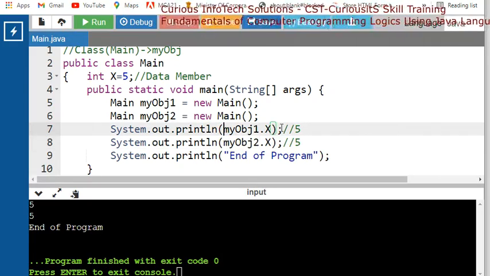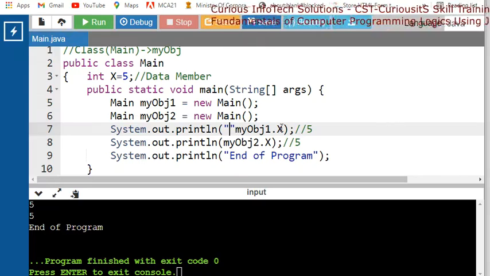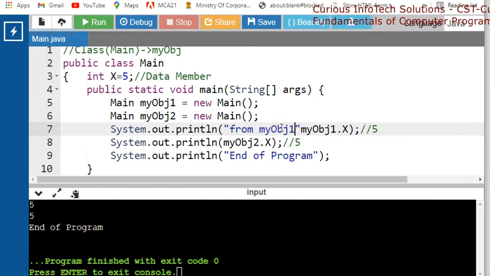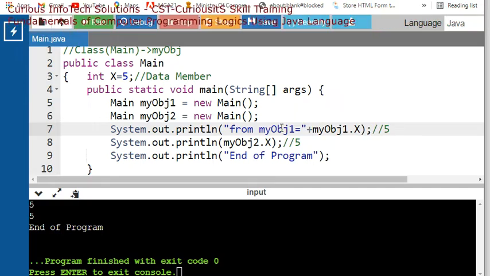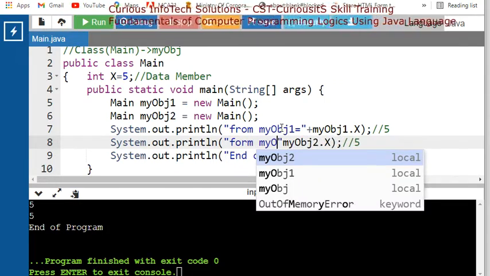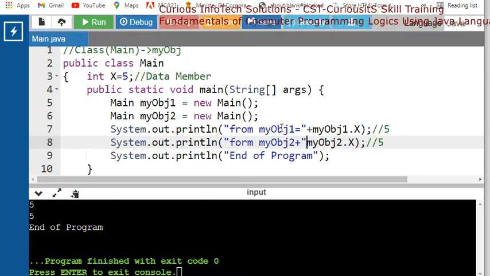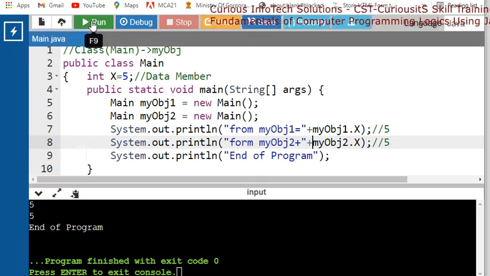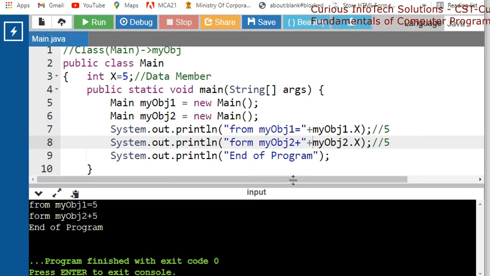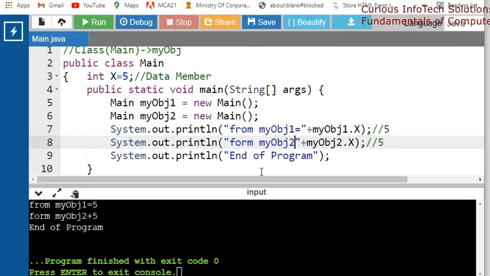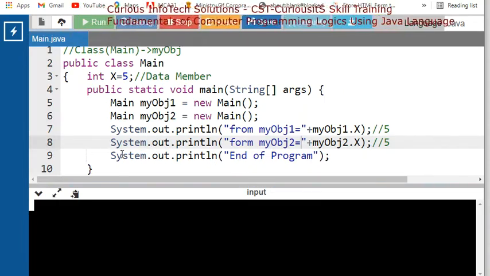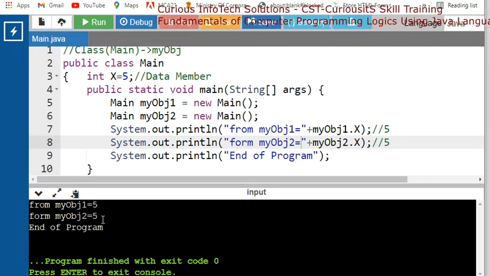I have to clarify whether we are getting this from my object 1. This is from my object 1, and then we have to say from my object 2 is equal to this. So we should clarify what is coming from what. So object 1 gives 5 and object 2 also gives 5. Okay, so now let's change in the object. Now, look, I am going to change inside this, and I will say to change this concept.